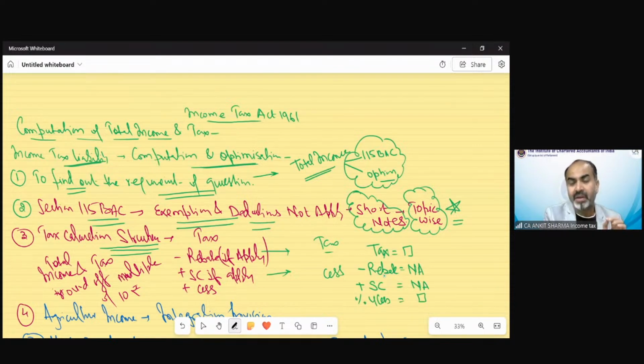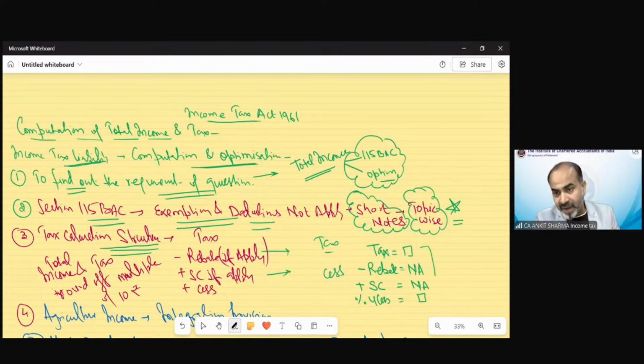Make it your habit. Even if you see that rebate is not applicable because income exceeds a certain limit, do not skip that step, because that is practice for you. In the examination, if rebate is applicable, you might not be able to recall it and you will solve the question without giving the benefit of rebate. The same goes for surcharge: you should know when surcharge is applicable and at which rate.